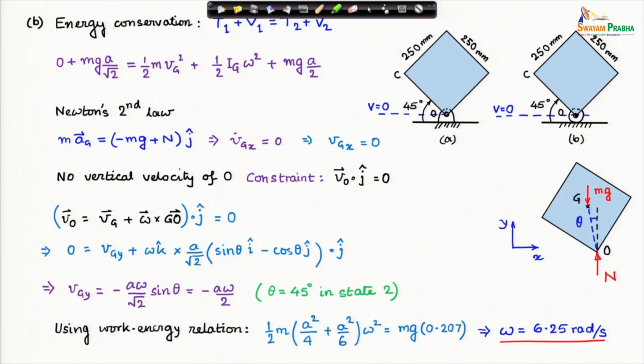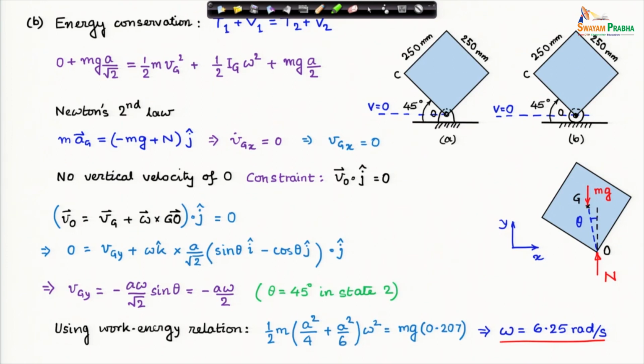This second case, the system in figure B, was slightly more tricky than that of system A. System A was absolutely straightforward, but in system B, because the roller could roll, we had all these intermediate steps.